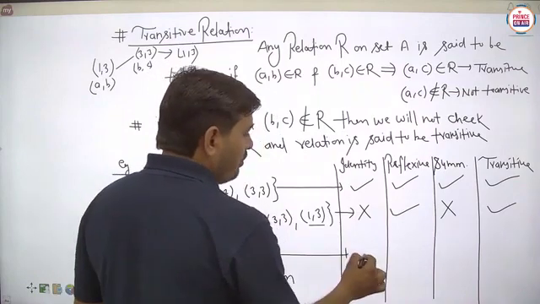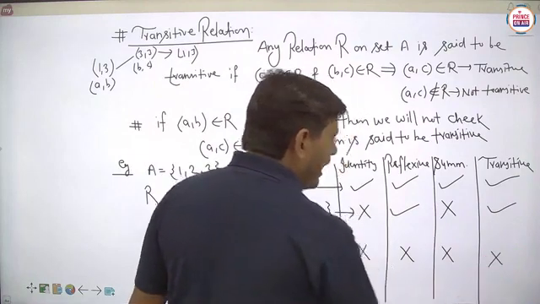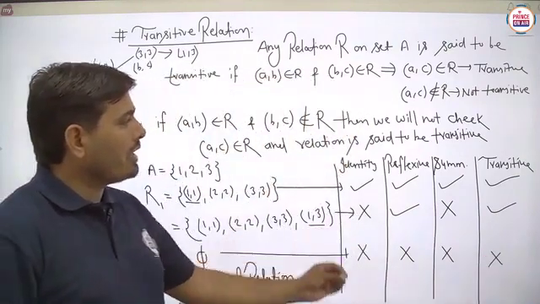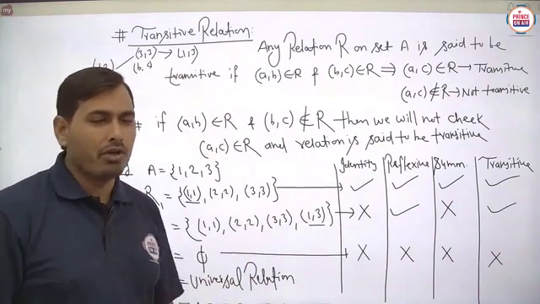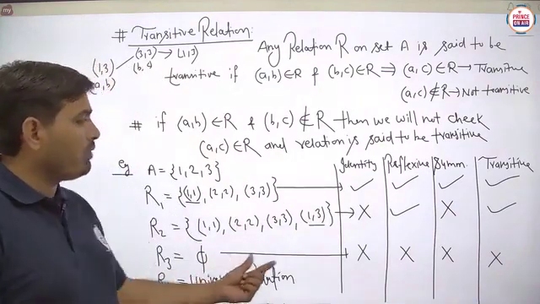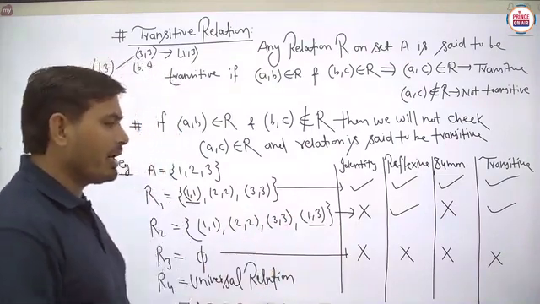So basically, students, the empty relation is not an identity relation, not a reflexive relation, and not symmetric or transitive, because no particular ordered pair is available in the case of the empty relation.